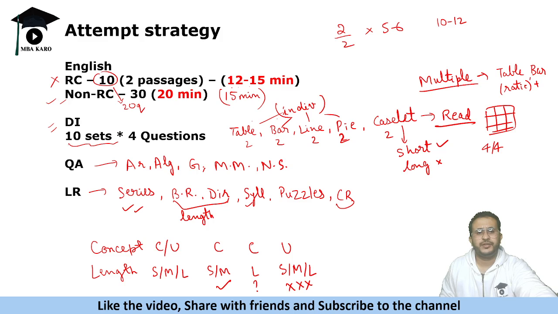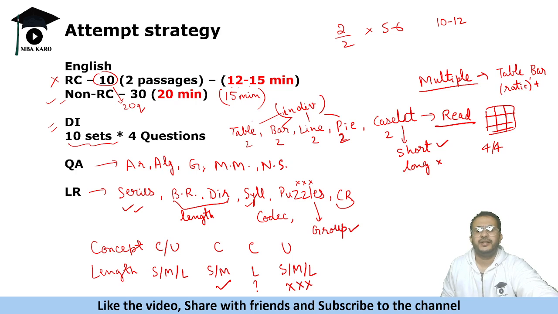And then you have some coding, decoding, and all miscellaneous sort of reasoning questions. Now, if you are comfortable with the topic and you realize the question is short, go ahead and attempt it. Puzzles avoid, because they will have individual questions. Agar group question aata hai, then attempt it. If it is individual, avoid. If it is group, then attempt it.